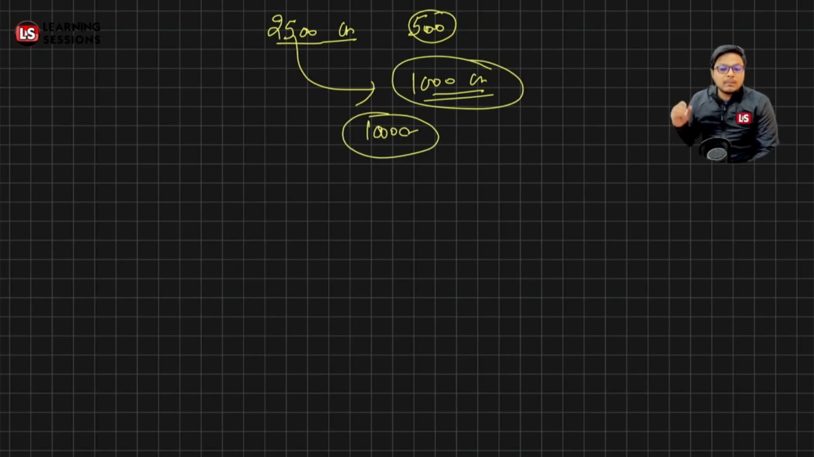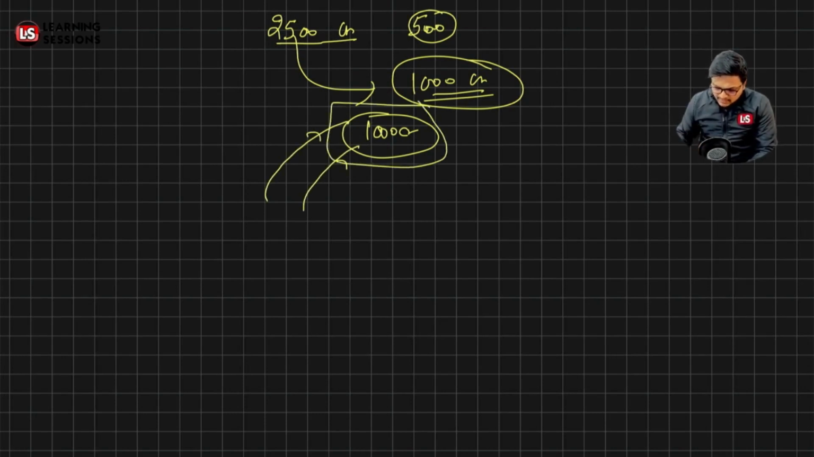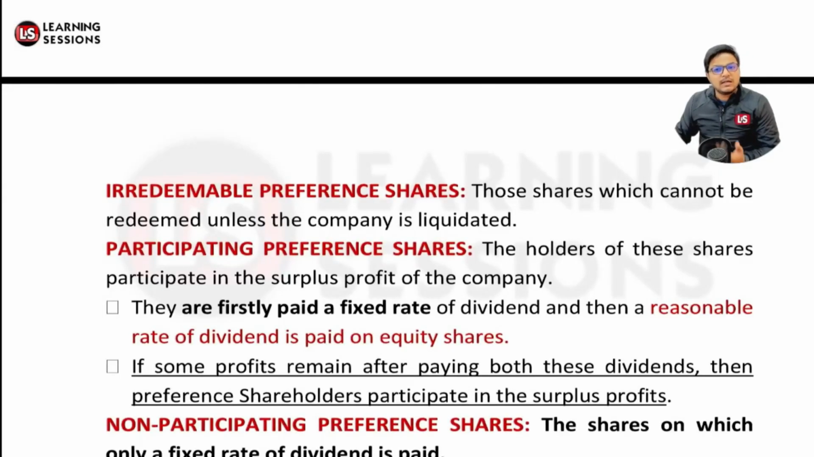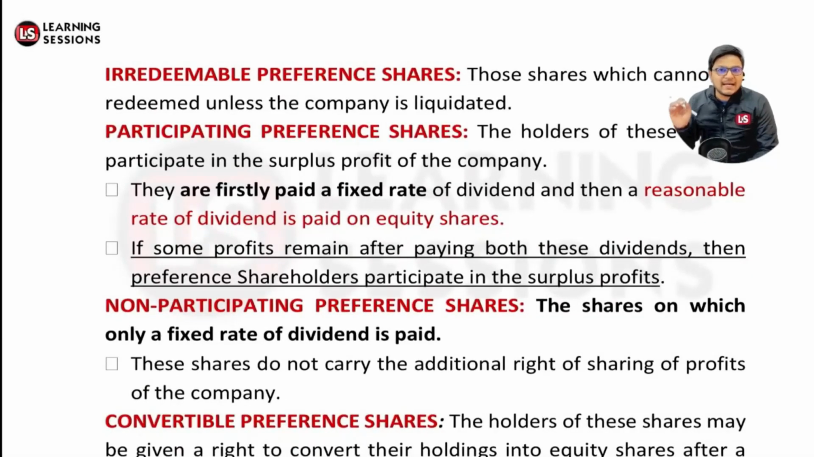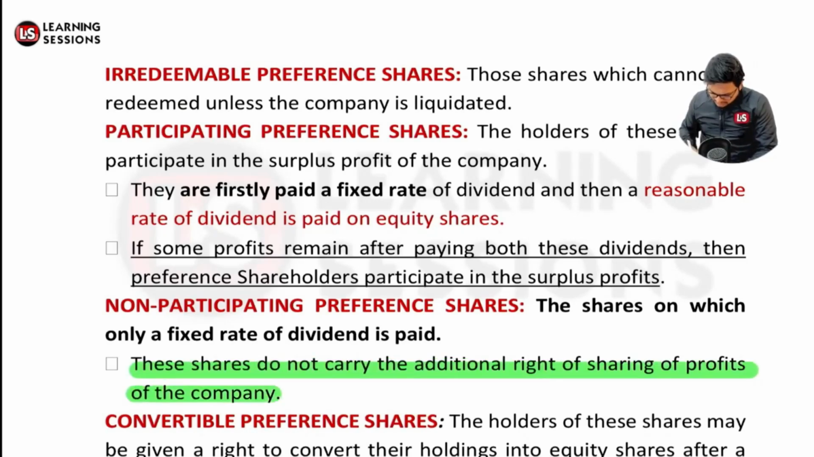Now if persons are issued participating preference shares, they can have an additional share in the profit that is left after paying the dividend to the different parties. That's the case with participating preference shares. And non-participating preference shares do not carry any additional right of sharing in the profits of the company.